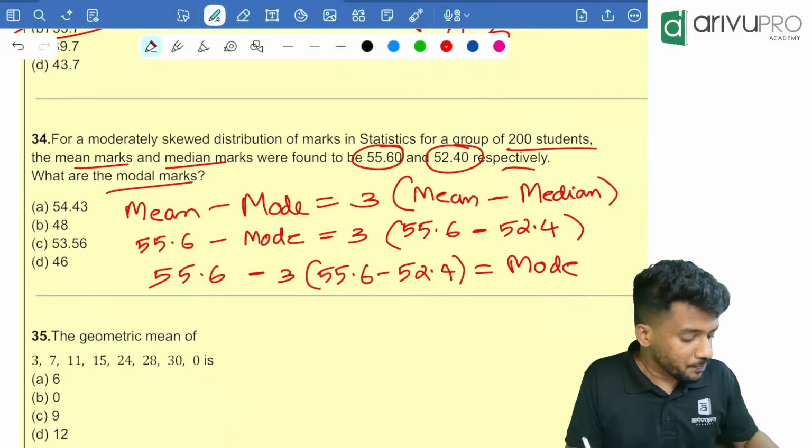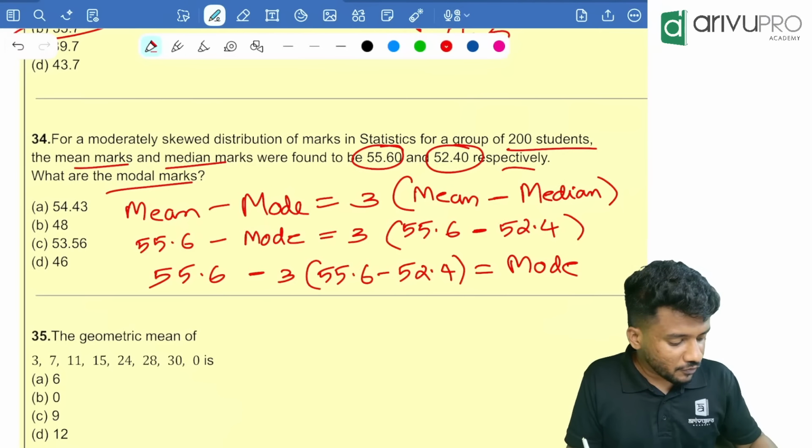First find this value. Clear everything. 55.6 minus 52.4, then multiplied with 3, then change the sign, plus 55.6. How much is the answer? 46. Option D is the answer. Okay, yes, perfect.